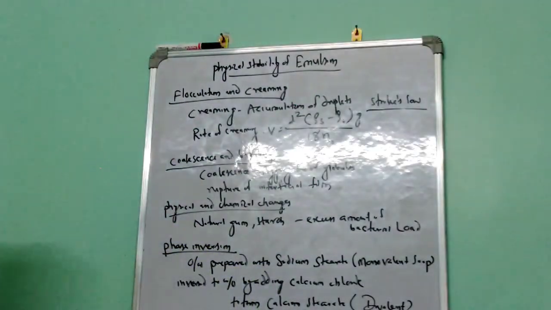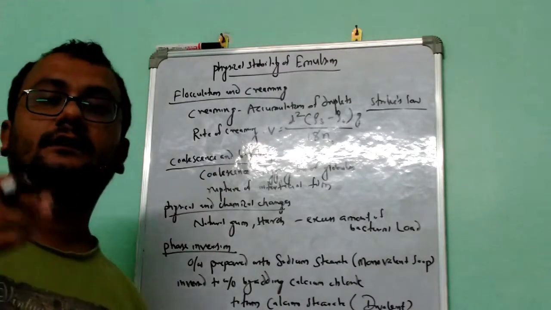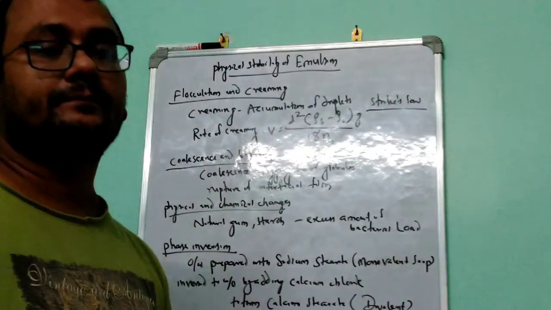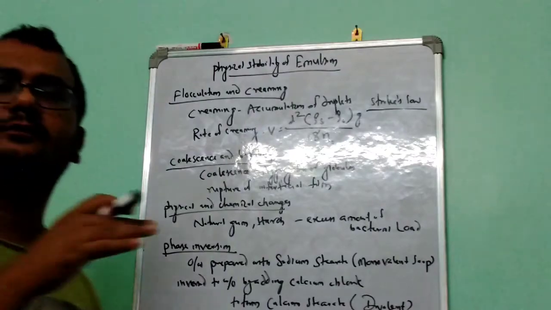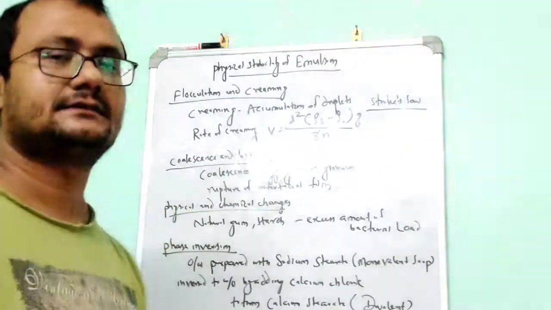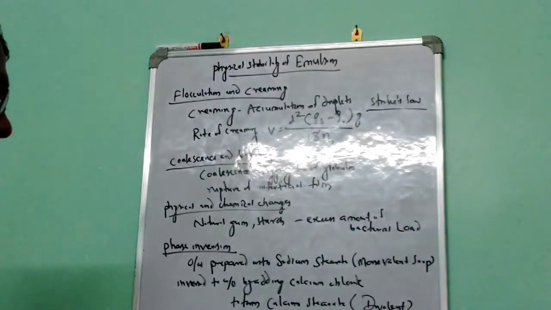So what are the changes we will see? We will see a change in pH, we will see the breakdown of the emulsion, and also different types of color changes in the emulsion. So that's why we should use very little of these types of substances, because we already have different types of surfactants to stabilize it.